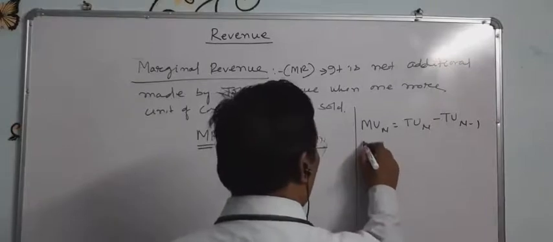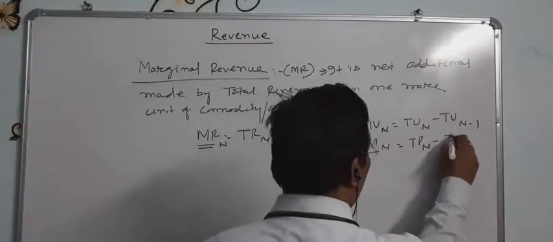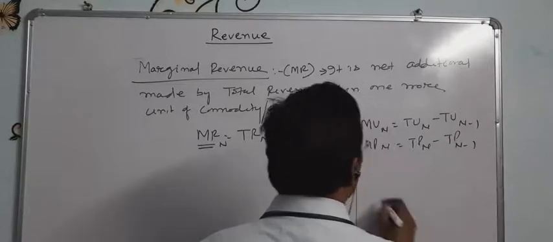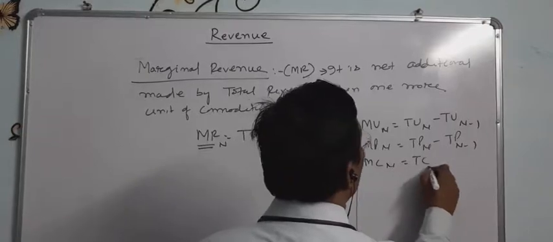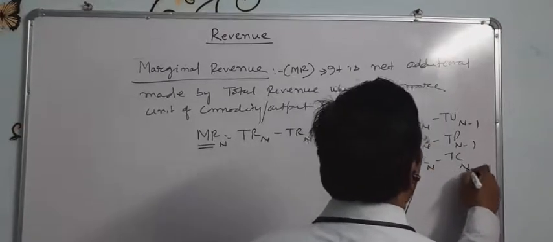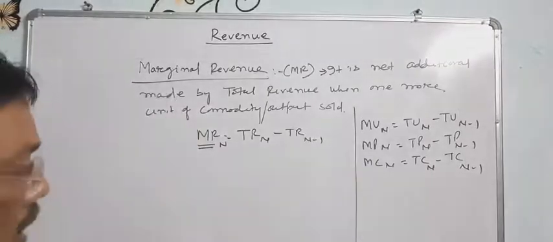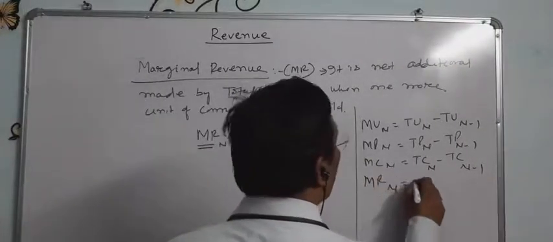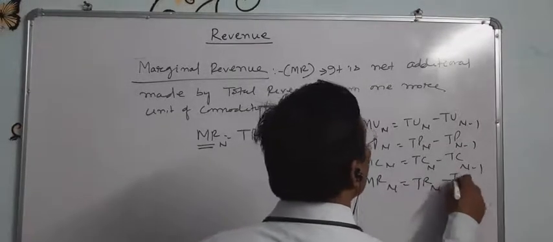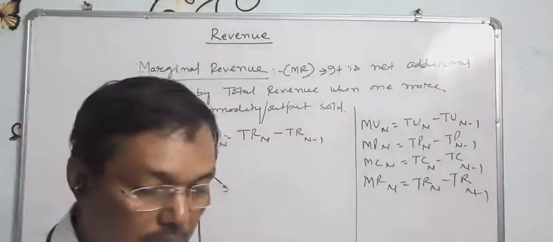Similarly, marginal product of n equal to total product of n minus total product of n minus 1. Similarly, marginal cost of n equal to total cost n minus total cost n minus 1. So similarly, here marginal revenue of n equal to total revenue n minus total revenue n minus 1.